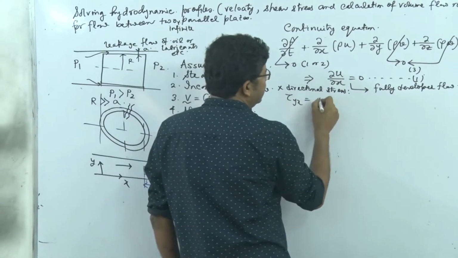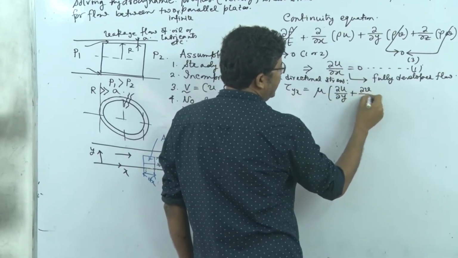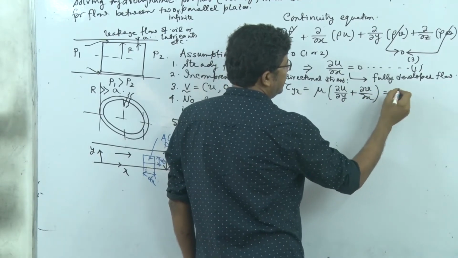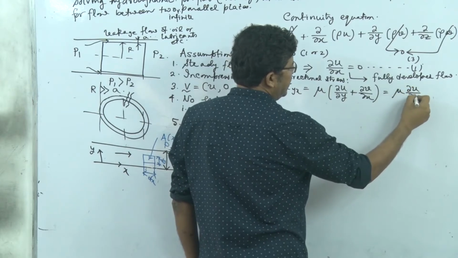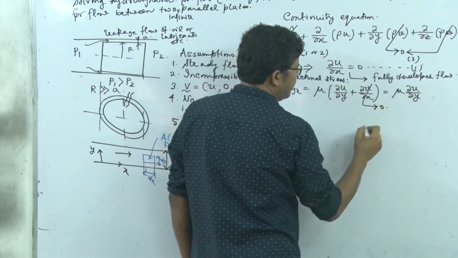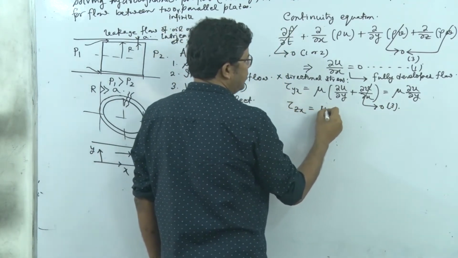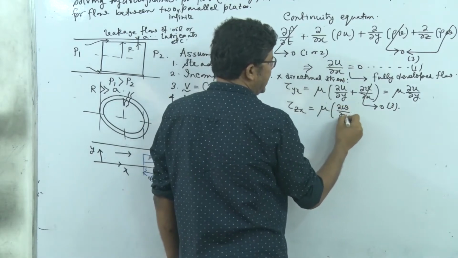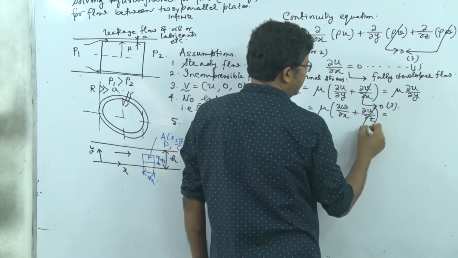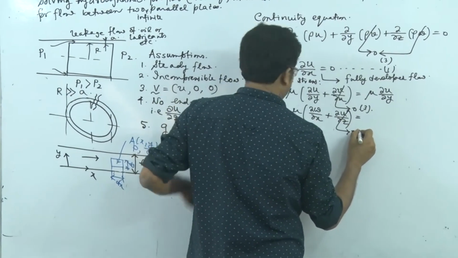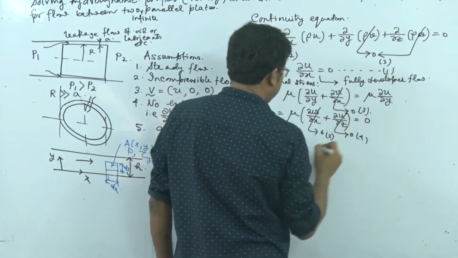So what is tau yx? Mu, we know from the Stokes stress equation, del u del y plus del v del x. So for Newtonian fluid, we are going for Newtonian only. So it will be mu into del u del y, because this part is 0, assumption 3, right? Now tau zx is equal to what? Mu del w del x plus del u del z, right? So this is equal to 0 because there is no end effect, assumption 4, and w is equal to 0, that is assumption 3, so overall it is 0.